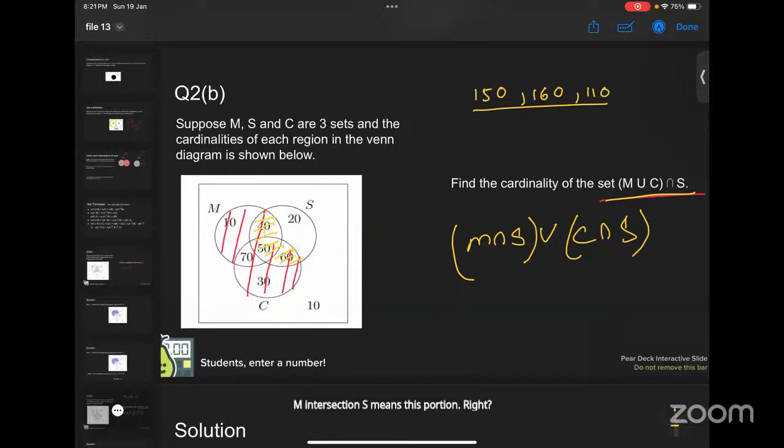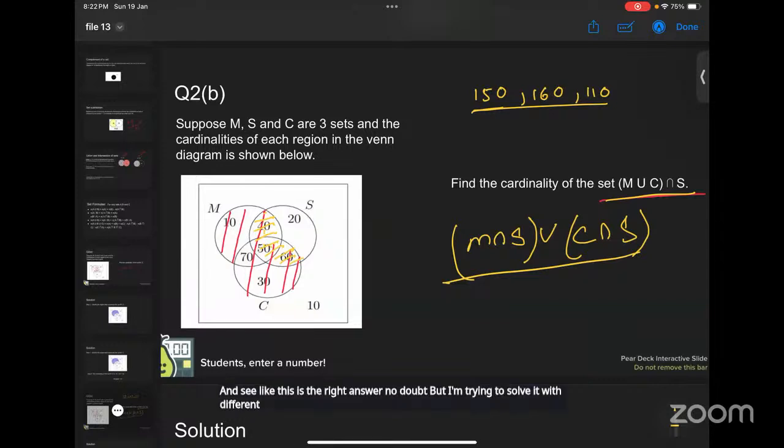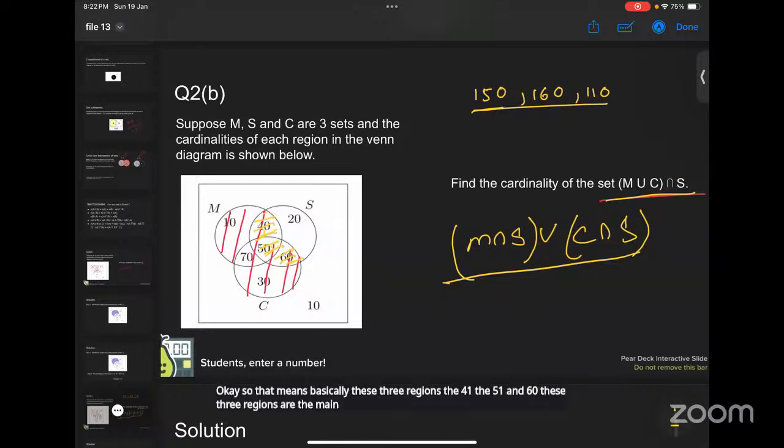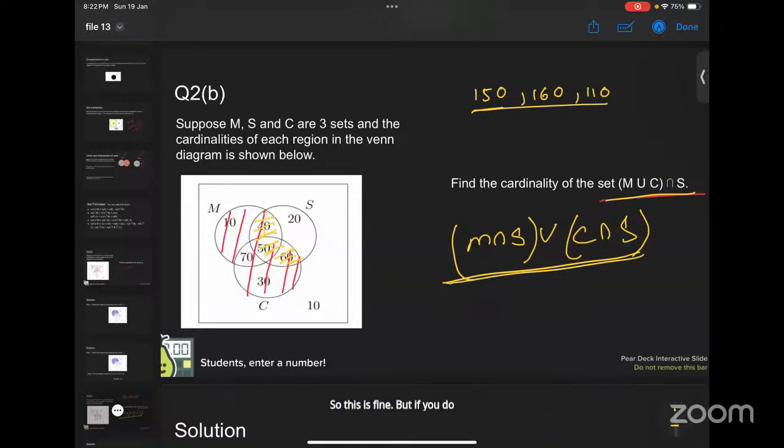And C, like this. This is the right answer, no doubt, but I'm trying to solve it with different procedures so that you can relate it properly. So basically these three regions, the 41, the 51 and 16, you have to add those numbers, right? So this is fine. But if you do it with this method, then what do we have to do?